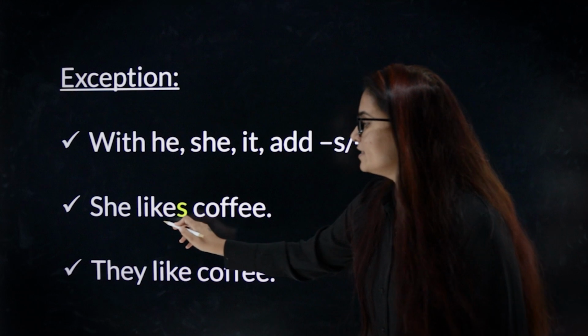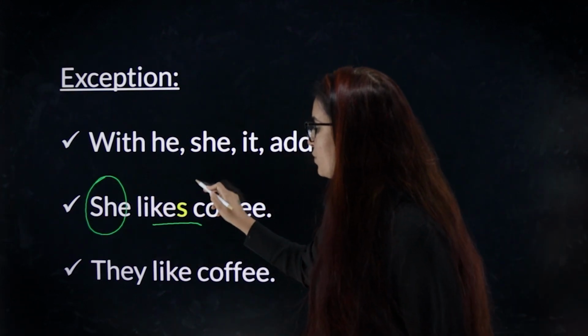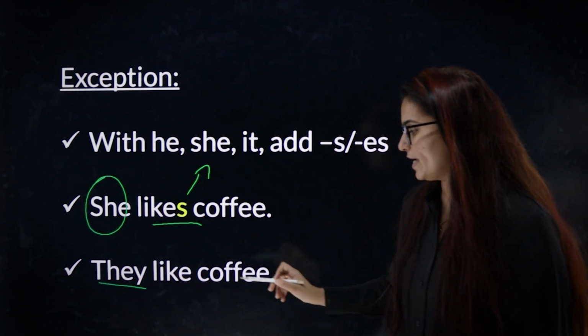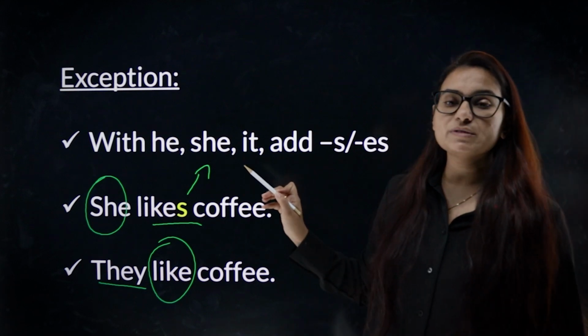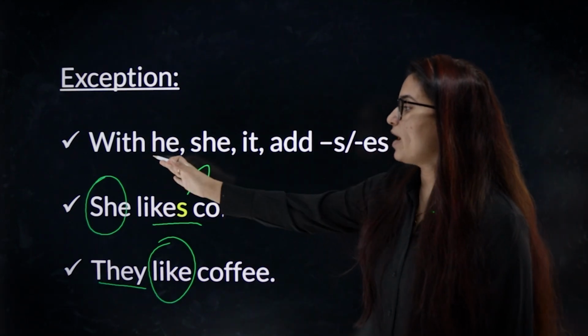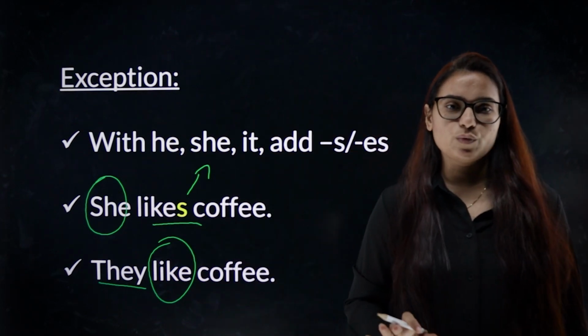For example, she likes coffee. This is she, so we have put s. But when we talk about they, you don't have to put s. You can just say like coffee. One of the common mistakes which a lot of us make, so let's pay extra attention, that if you have singular noun, you will put s and es at the end of the verb.